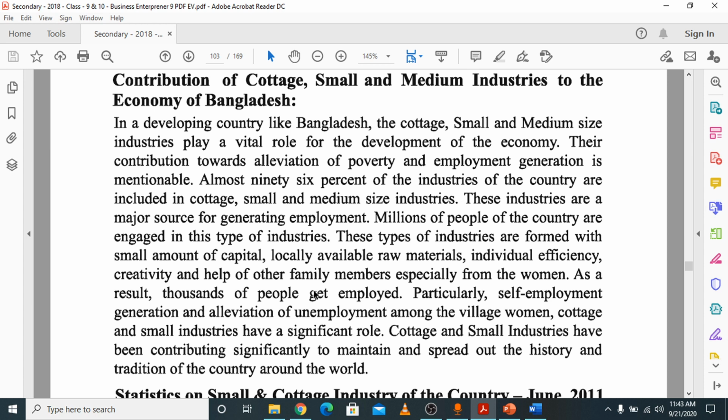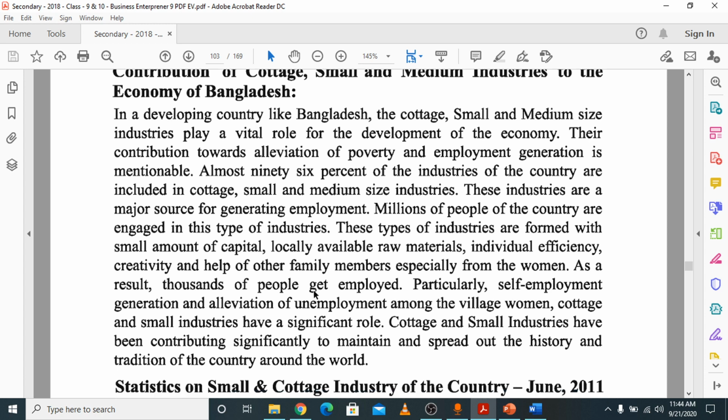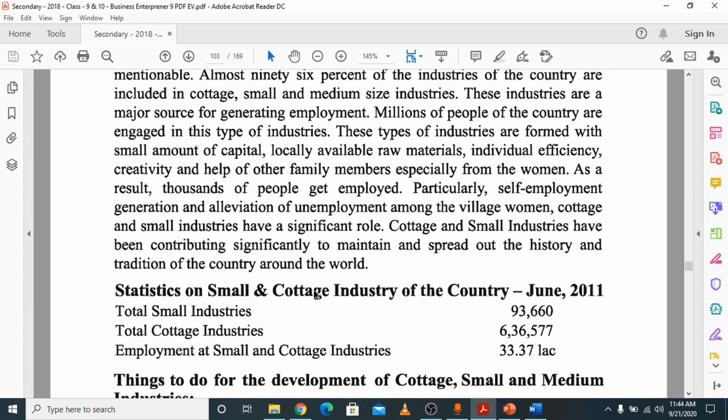Also more industry means more taxes paid to the government, so the government can use those taxes for better development of the country. Because of small and cottage industries, the name of our country is spreading over the world, so everyone can know better about our country. So these are the contributions of cottage, small and medium industries to the economy of Bangladesh. It is helping to strengthen the economy of Bangladesh.